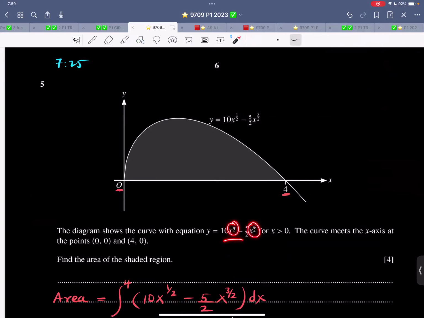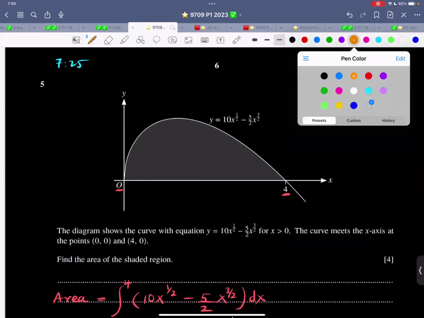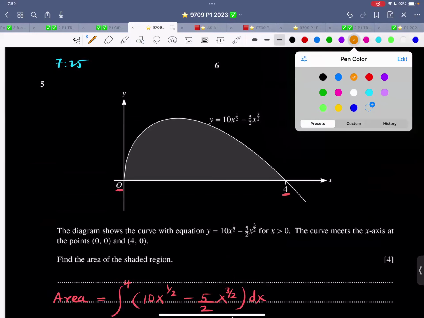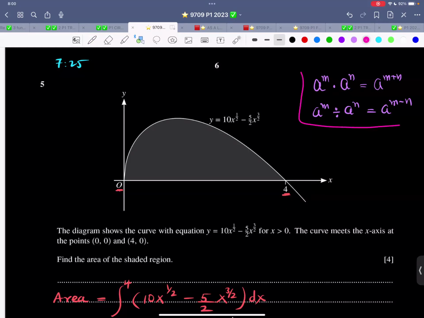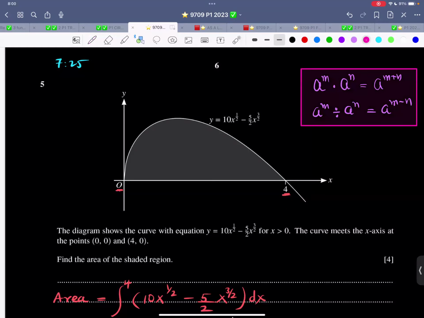Now, indices, it's a very, very important part. What are the rules of indices that are needed over here? Let me highlight. Let me choose some new color today. I think this is what: a power m into a power n, that is a power m plus n. a power m divided by a power n, that is a power m minus n. These are the first two rules which are very, very necessary. Let me put it in a box.